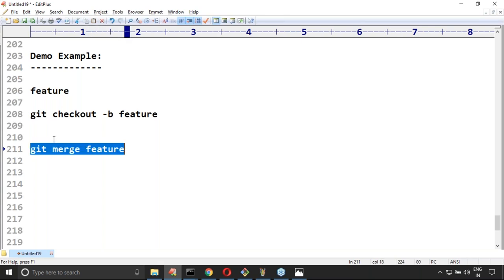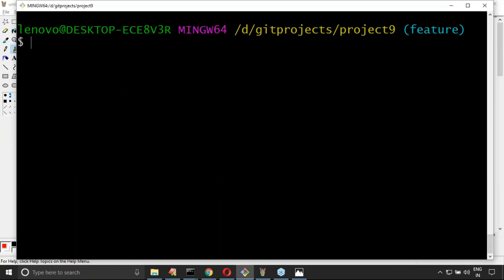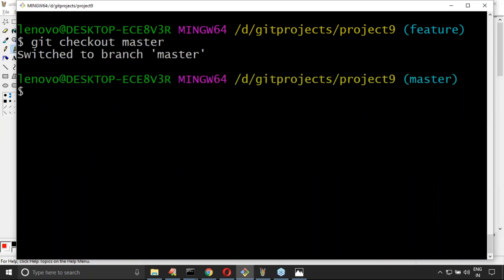From which branch do I have to execute this command? Who required these changes? The master branch. That's why we have to execute this command from the master. Now let me check out to the master. What is the way? git checkout master, which switches to the master branch. Now I am in the master branch.